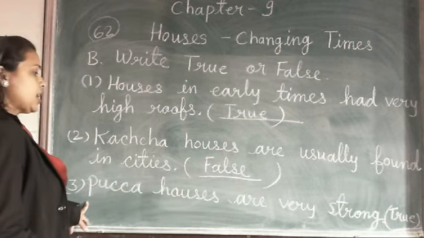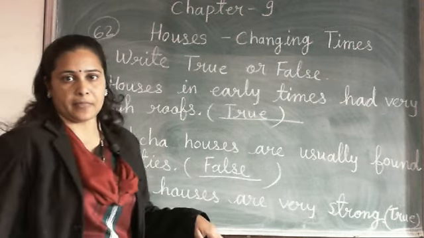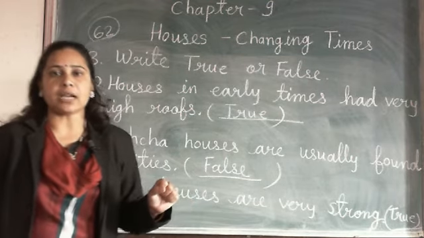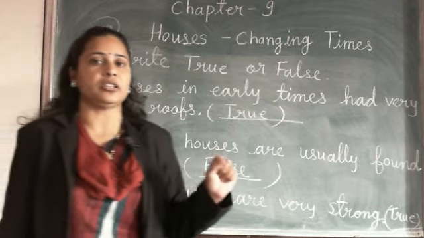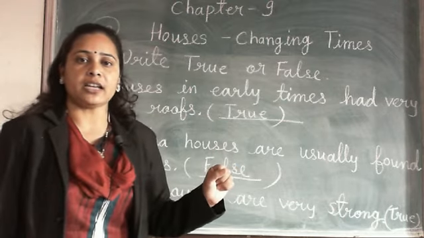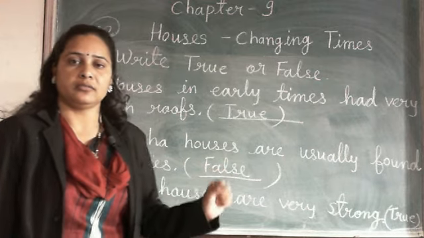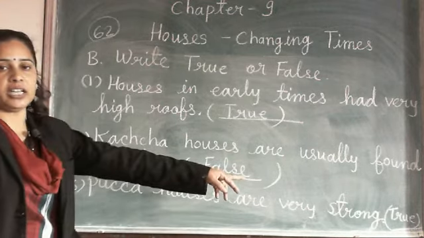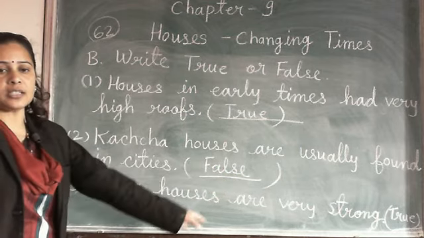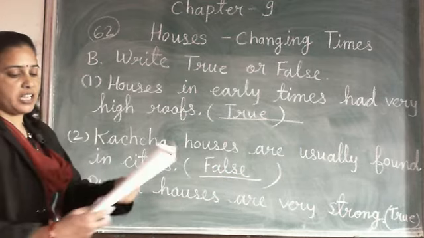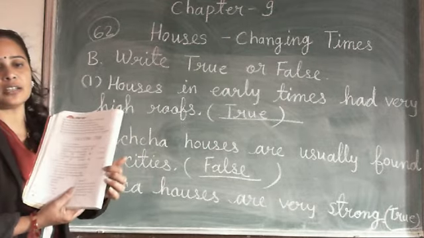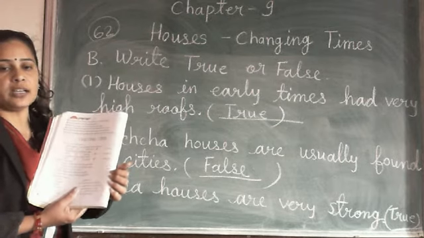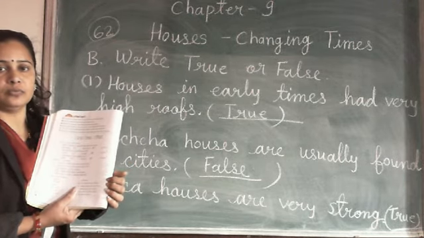Number 3, pakka houses are very strong. Yes, pakka houses are very strong because such types of houses are made with cement, sand, iron. So these are the strong houses. So number 3 is true. Put your answer in the space given in your textbook. Write your answer there. First, true. Number 2 is false. Number 3 is true.